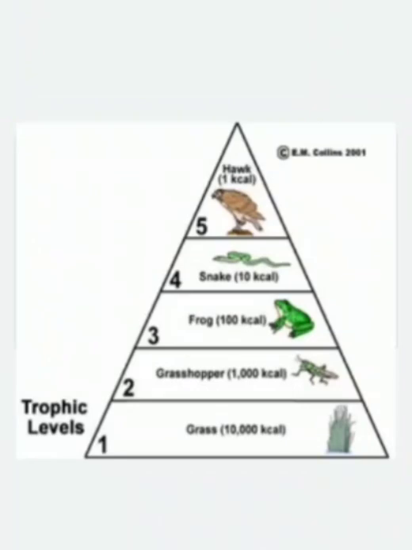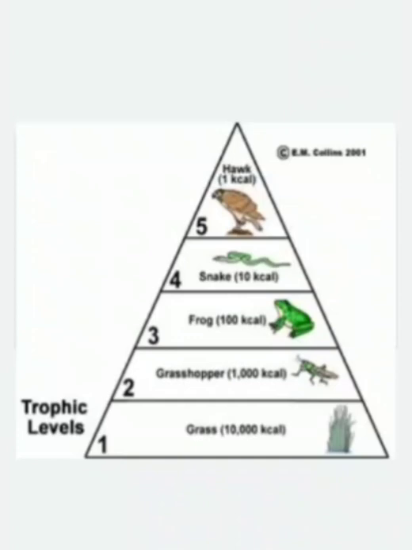To understand the ecological pyramid, we should know what a food chain is and what a trophic level is. The trophic level is the nth position of an organism in a food chain. In this picture we are observing a particular food chain. The food chain is a linear arrangement.